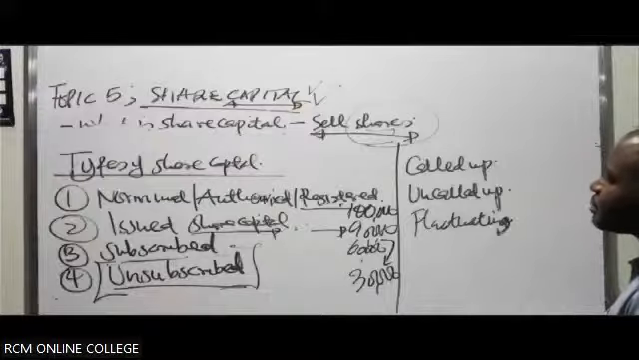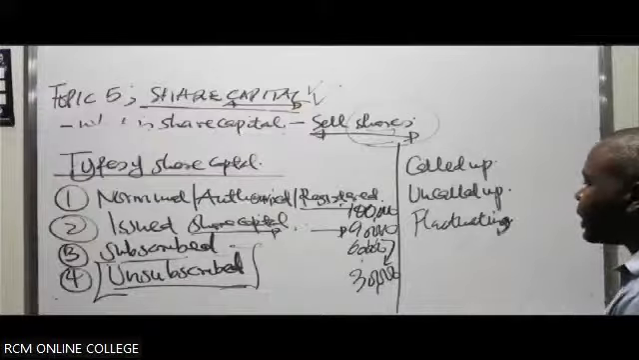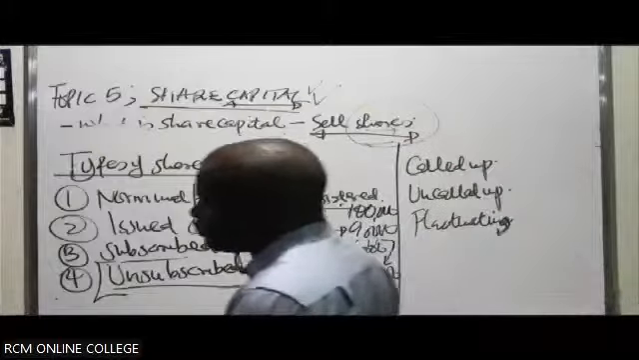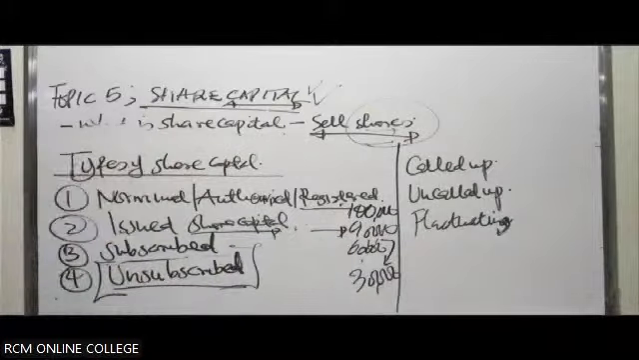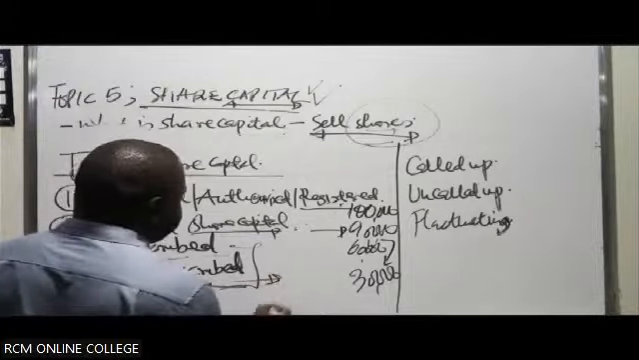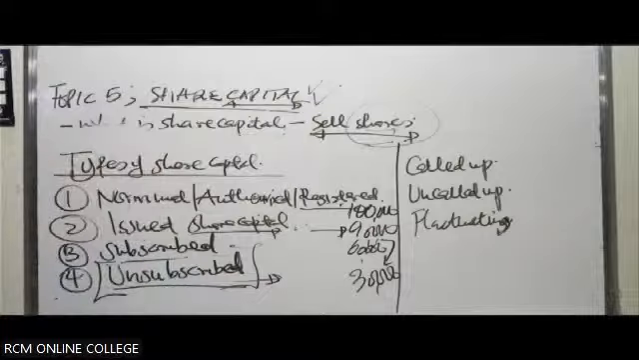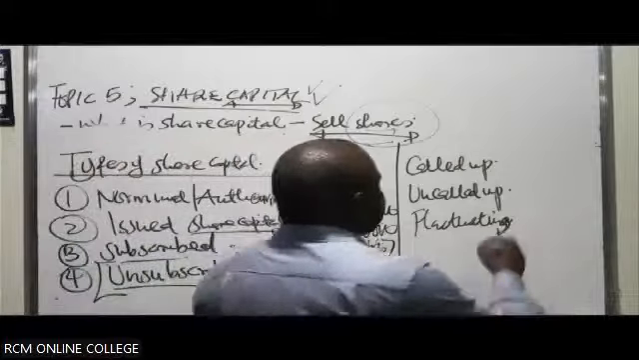So you can have unsubscribed share capital, the part of the share capital which hasn't been applied for on allotment, which hasn't actually been applied for on an offer. So if you're making an offer, then people don't apply for it, it becomes unsubscribed. Then called up share capital.